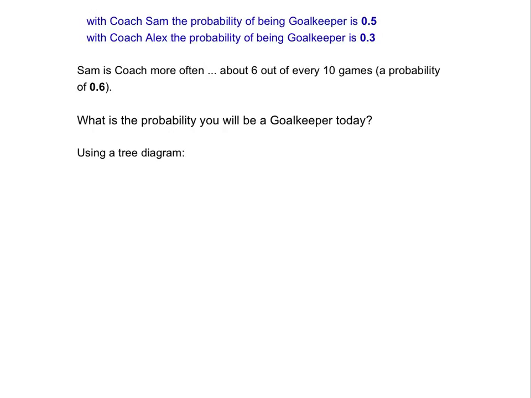So our two options are Sam, or it can be Coach Alex. So what are our chances that it's Sam? It's 60%, so we'll write 0.6 here. With Alex, it would be 40%, right? Because they have to add up to 100%. So if Sam is coaching 60% of the time, that means Alex is coaching the remaining 40.